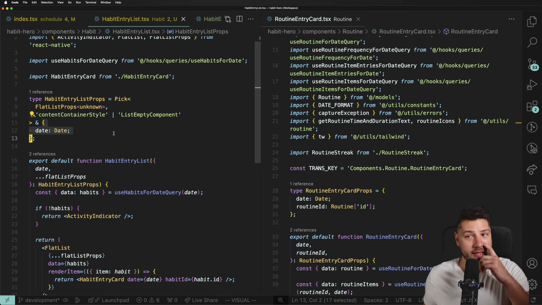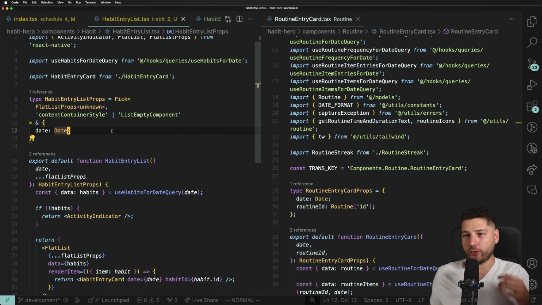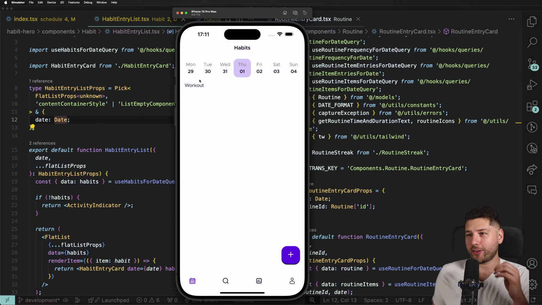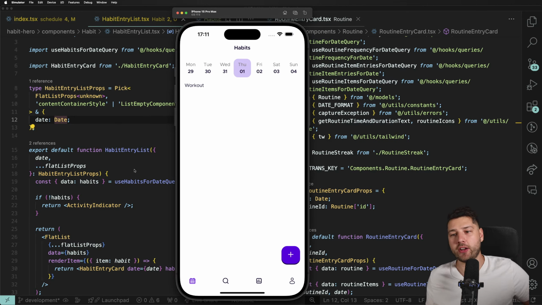Yeah, let's code a bit because I'm down to code. So it's working, right? Our workout is showing. And see here, it scrolls because that's what a flat list does in a React Native application. If you open any app on your phone, like Instagram or any feed, even TikTok, it's a scrolling behavior. Although TikTok, I think, has a custom implementation. That's the flat list. That's how you get a scrolling list of content on the phone. Because phones are vertical, you need to scroll to be able to see all of the content.